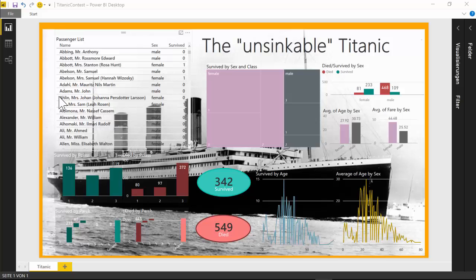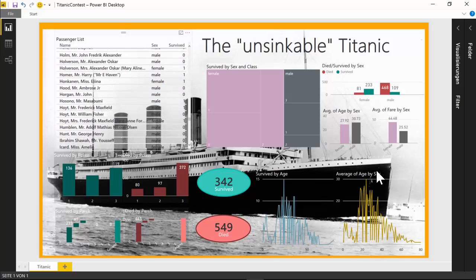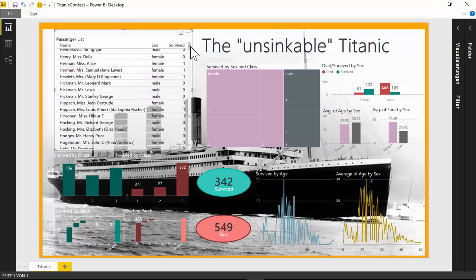We see here on the left side the passenger list, so we see all the people I have in the data. Either they are male or female, they are between different ages. They paid for their fare on the Titanic.